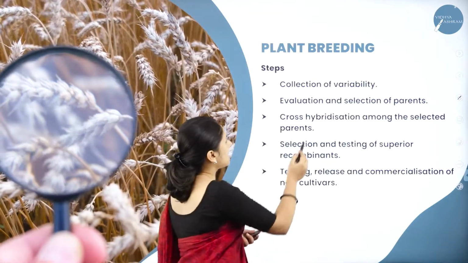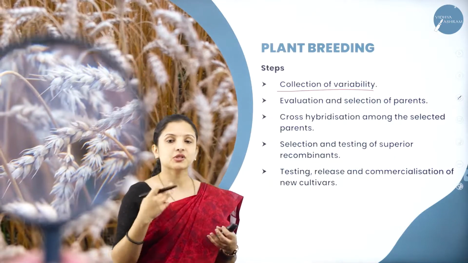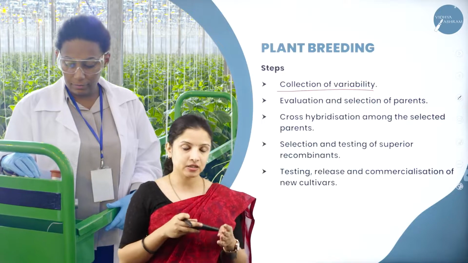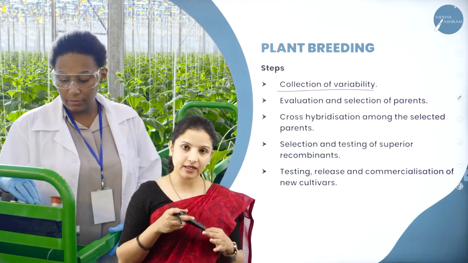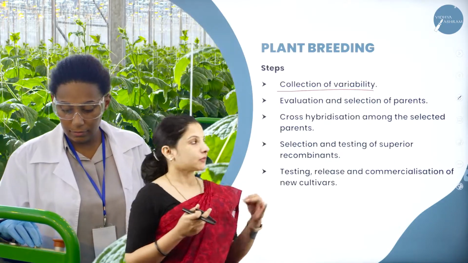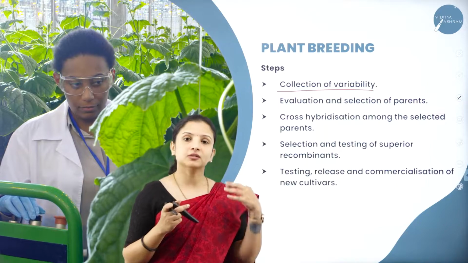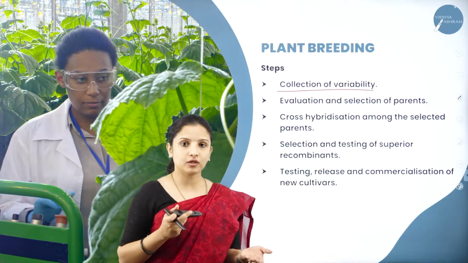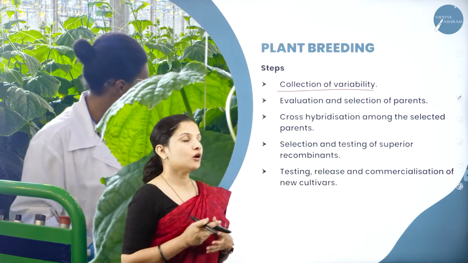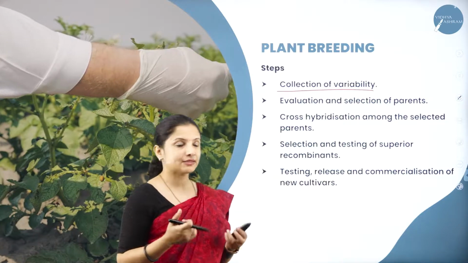First is collection of variability. We need to collect plants which have good traits, such as producing high yield, surviving in any climatic condition or environmental stresses, being resistant to diseases, producing yield of nutritious quality, or making use of less nutrition for proper growth. All those variable traits can be selected.